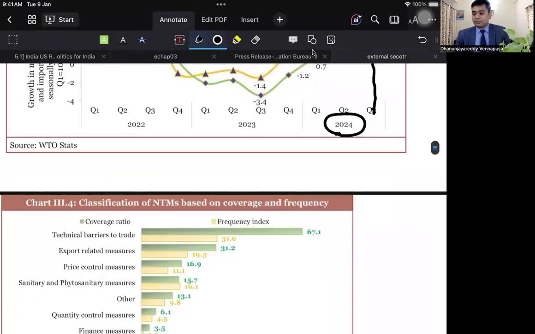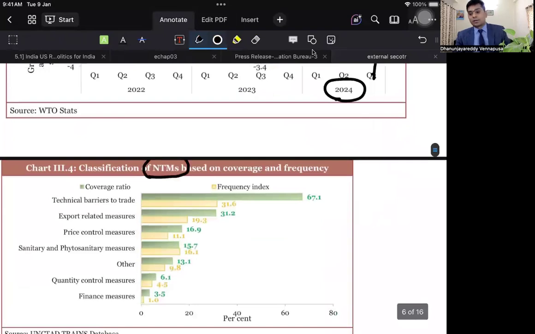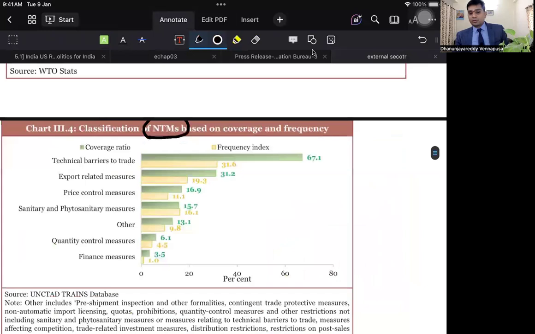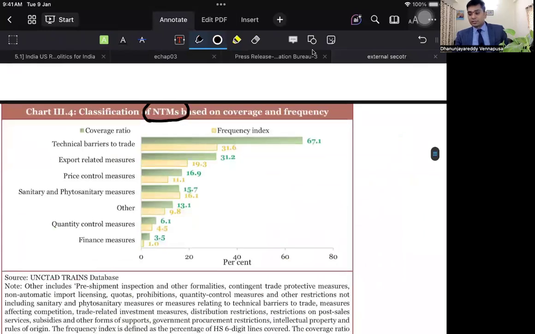Non-tariff measures. The majority of the countries will go for non-tariff measures in order to stop one country from entering the other country. So what are the non-tariff barriers according to the United Nations Conference on Trade and Development TRAINS database? Technical barriers to trade are highest in the world, followed by export-related measures, price control measures, sanitary and phytosanitary measures and other measures, quality control measures and financial measures.